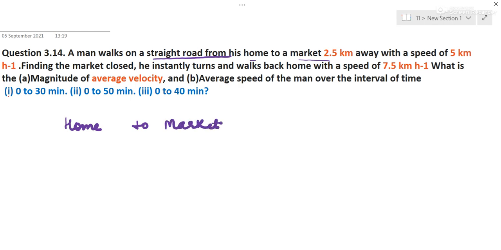Case 1. Distance is 2.5 kilometer. He goes with a speed of 5 kilometer per hour. So speed is 5 kilometer per hour.